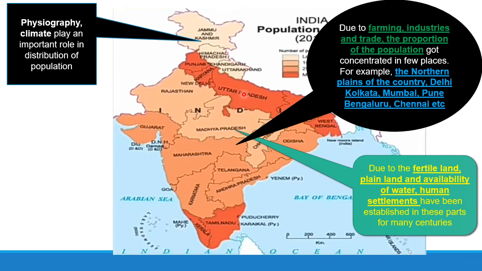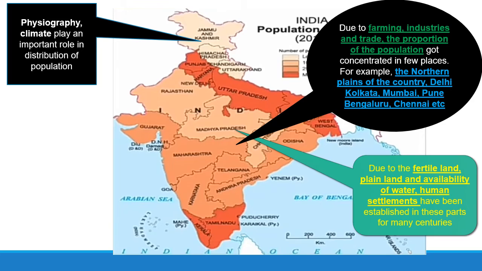For example, the northern plain, where the land is very fertile from ancient times onwards. The Aryan people used to stay over here. And Delhi, Kolkata, then Mumbai, Pune in Maharashtra, then Bengaluru and Chennai in the southern part. These are the dense populated states, where people are attracted to those few places.